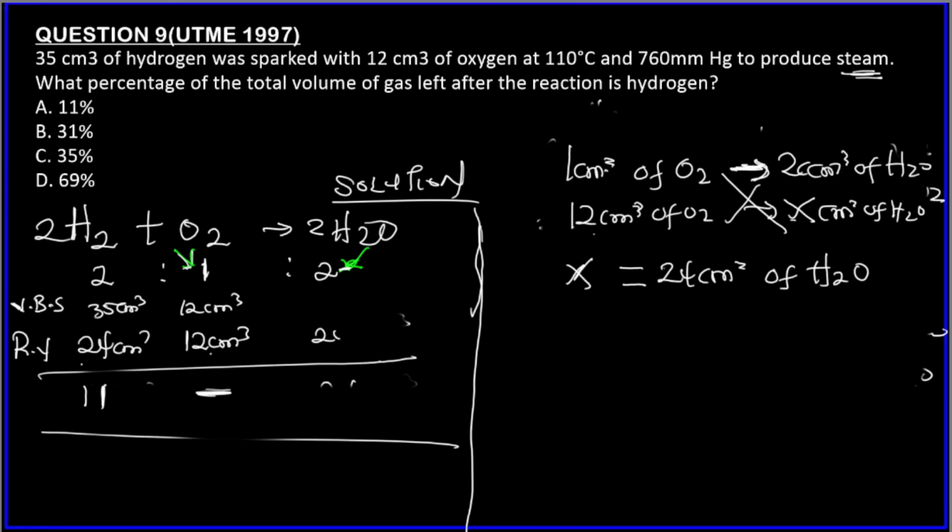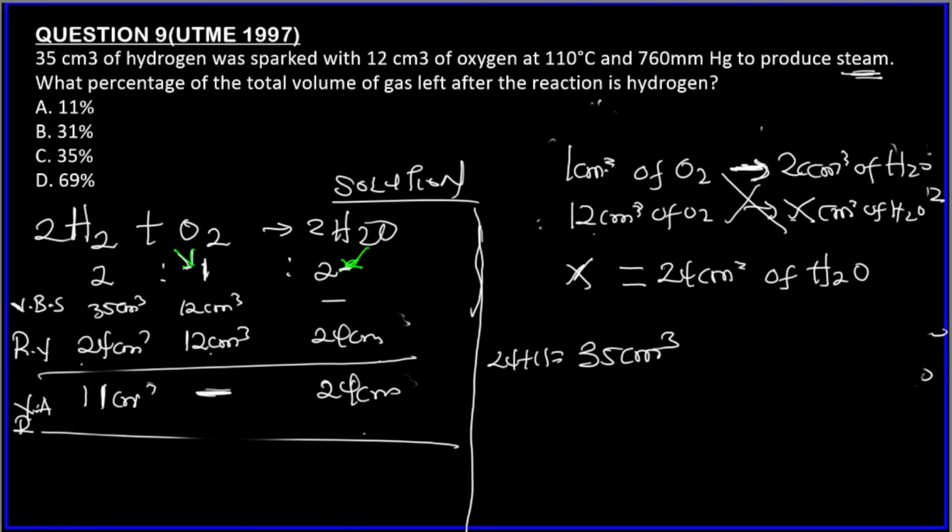So this is 24 centimeter cube. So the volume after reacting, in the container, we have 11 centimeter cube of hydrogen gas and 24 centimeter cube of steam. So the total volume of residual gases remaining is 35 centimeter cube, that's 24 plus 11.